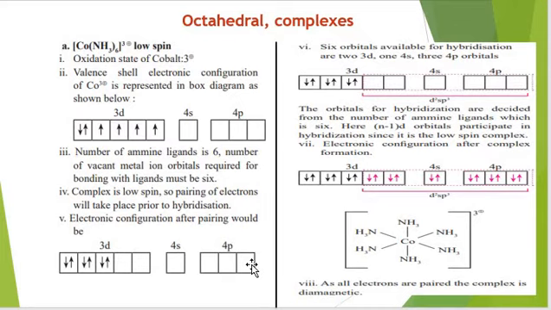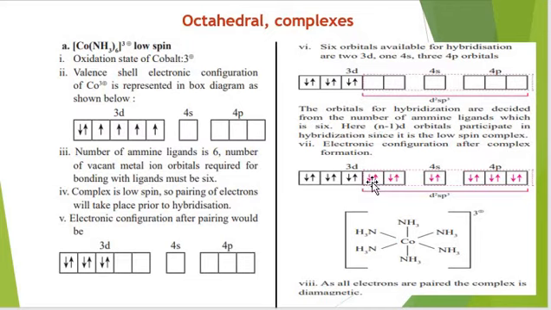Since 6 electron pairs are coming, we will require 6 orbitals, and these 6 orbitals would be 2 orbitals from 3d, 1 from 4s and 3 from 4p. So these 6 orbitals will undergo hybridization, and type of hybridization would be d2sp3. Here n-1 d orbitals participate, that is why it is inner orbital complex, and it is low spin complex also.